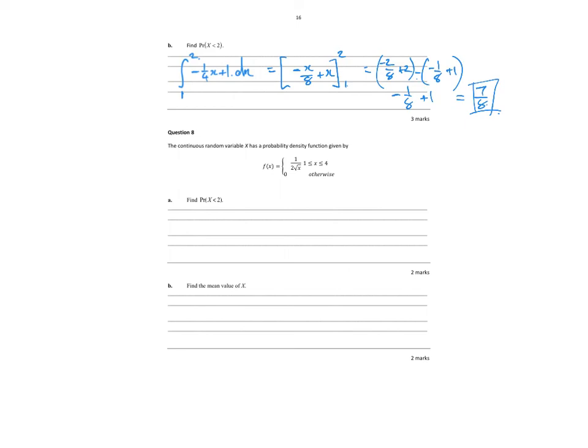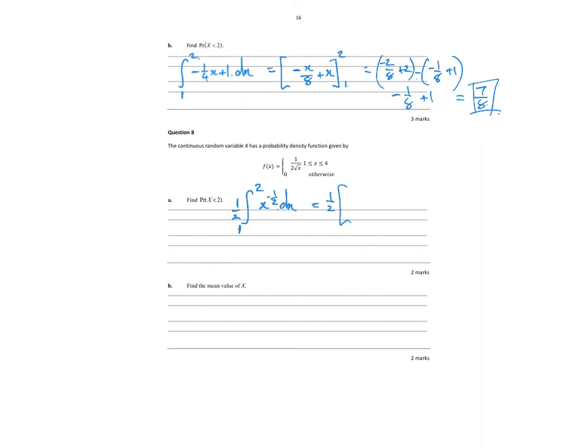Continuous random variable, probability density function is given by, find the probability that x is less than 2. So again, less than 2, so it's between 2 and 1. Take a half out the front. I'll write that as x to the minus a half dx, which is a half outside.